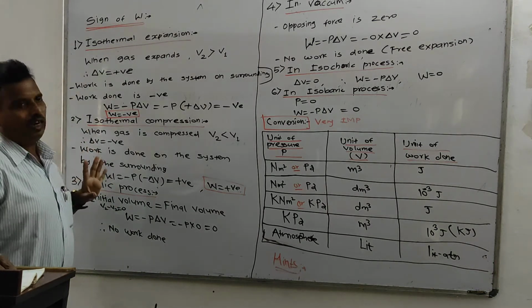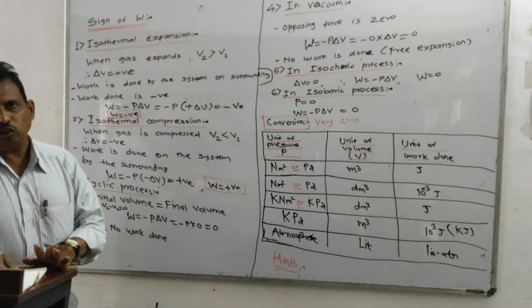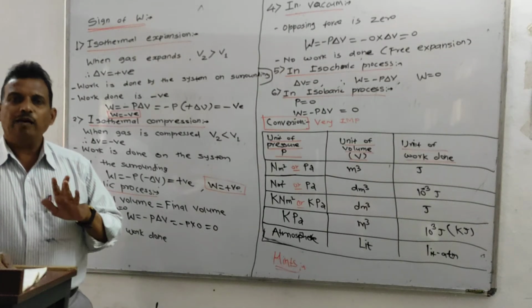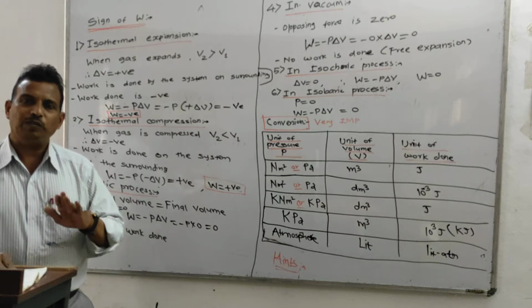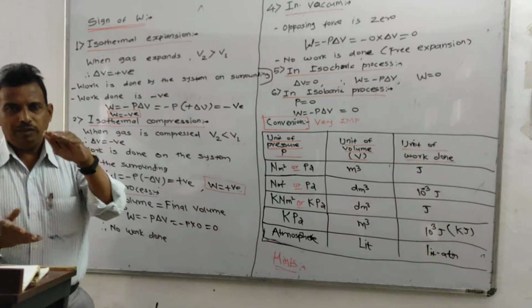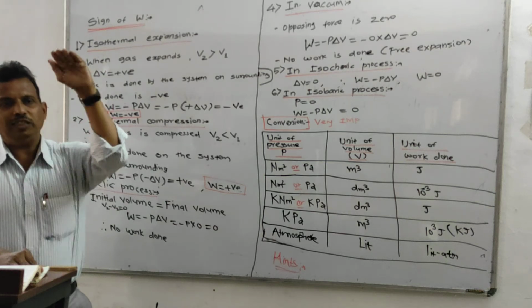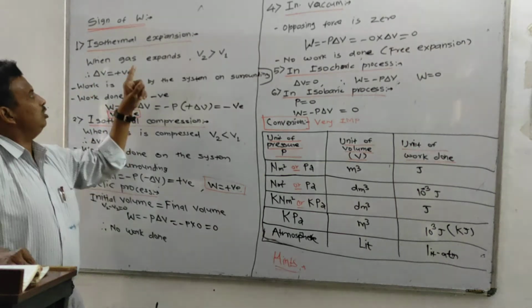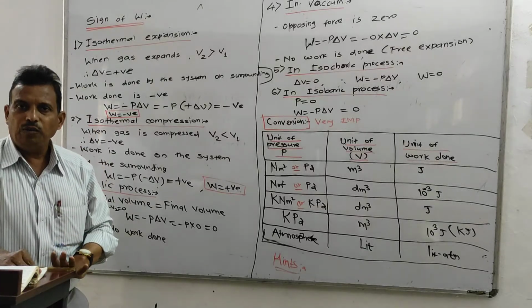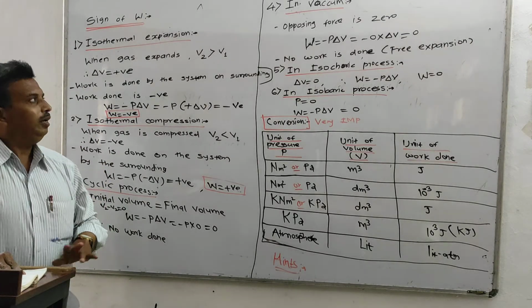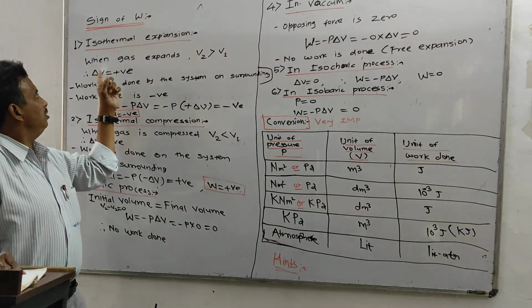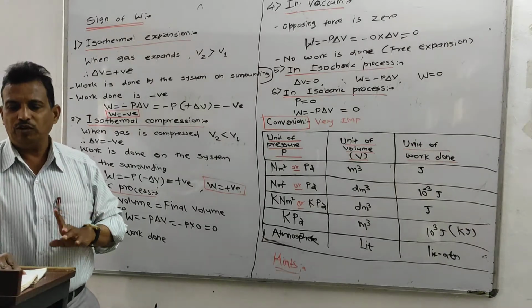The first case is isothermal expansion. Isothermal expansion means there is a change in volume. The piston moves from this place to this place, which means the volume changes. In this case, V2 is always greater than V1, which means V2 minus V1 becomes positive.